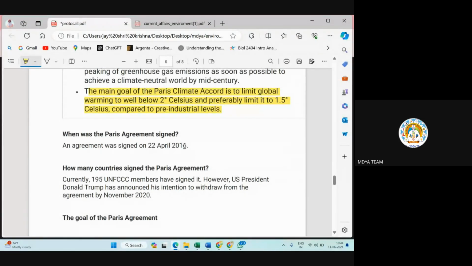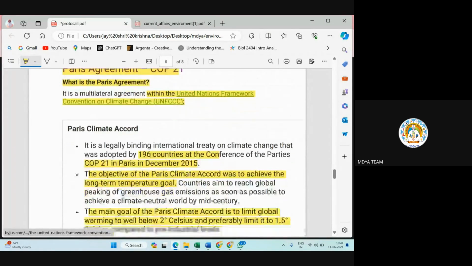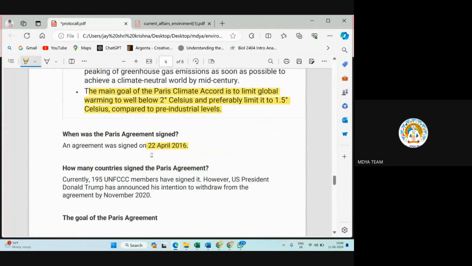It was signed on 22 April 2016, and it happened in 2015. These points you should remember.